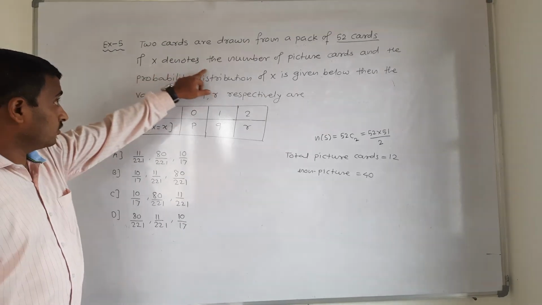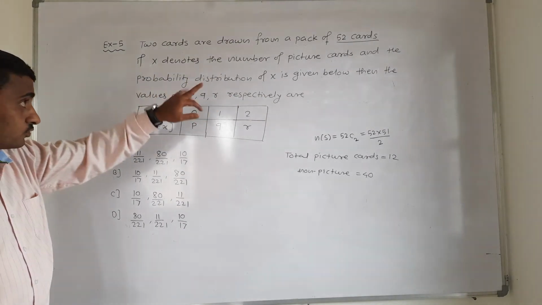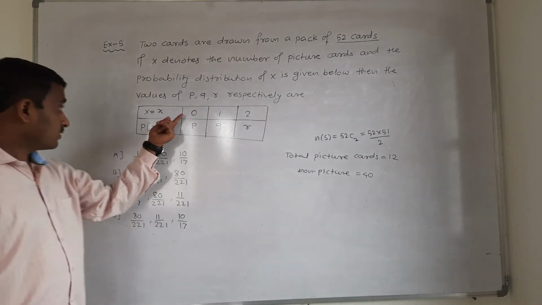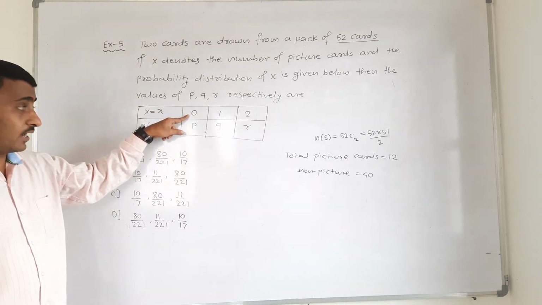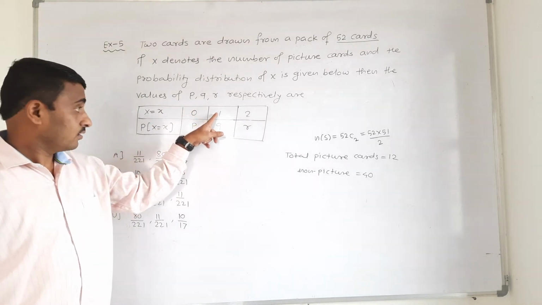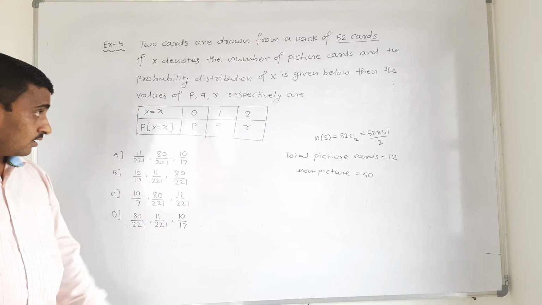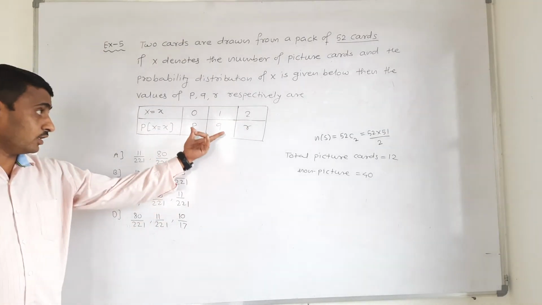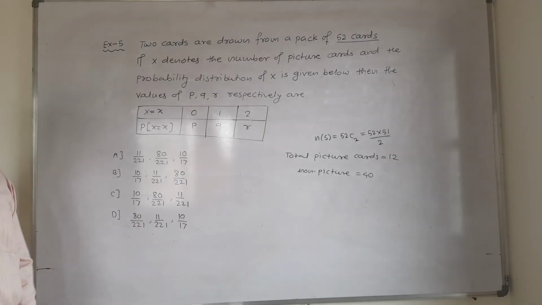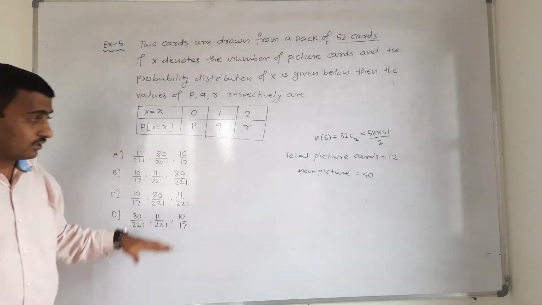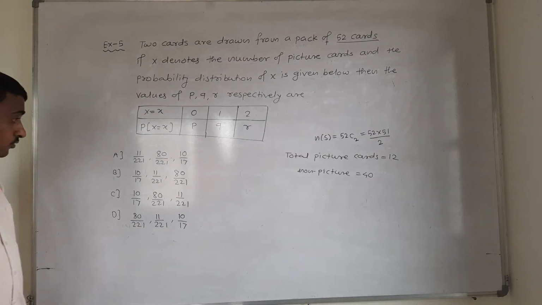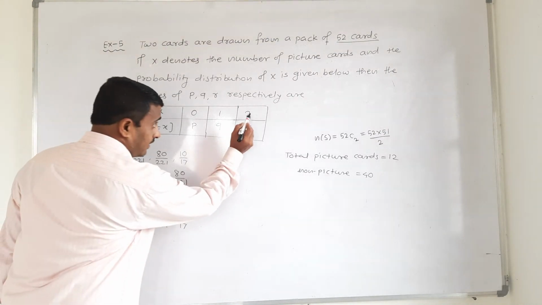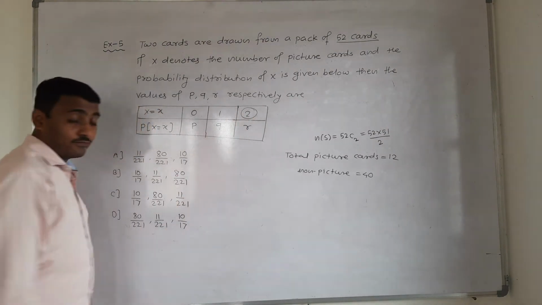If X denotes the number of picture cards, the probability distribution of X is given below. That is 0, no picture card, 1 picture card, and here 2 picture cards. Now if we calculate the probabilities as P, Q, R respectively, the question asks what the values of P, Q, R will be. How to check? I check for these two. That is both are picture cards.